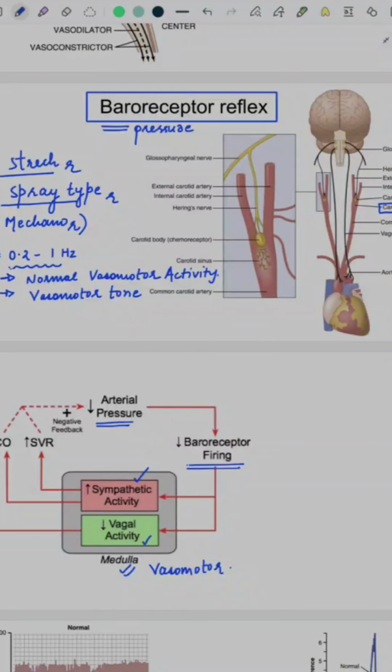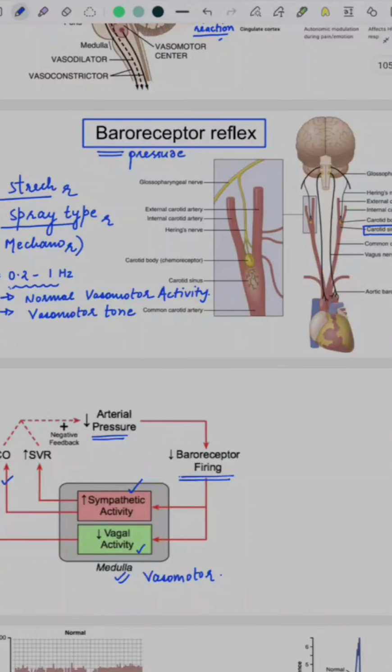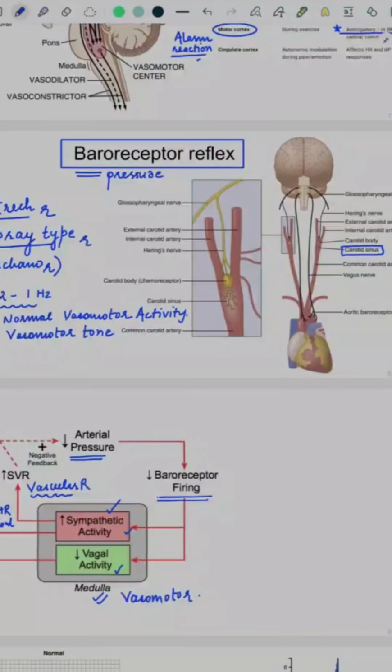So what does it cause? Decrease in vagal activity increases the cardiac output by increasing the heart rate and increasing the conductivity in the heart, while increase in sympathetic activity increases the vascular resistance all over the body. This increases the BP and counteracts the fall in BP that occurred due to standing. Conversely, when there is an increase in BP, there is increased baroreceptor firing, and increased baroreceptor firing does the opposite job. It decreases sympathetic activity and increases vagal activity.